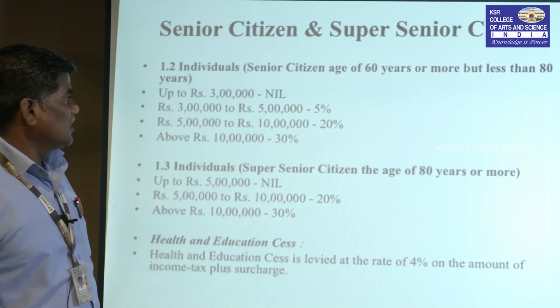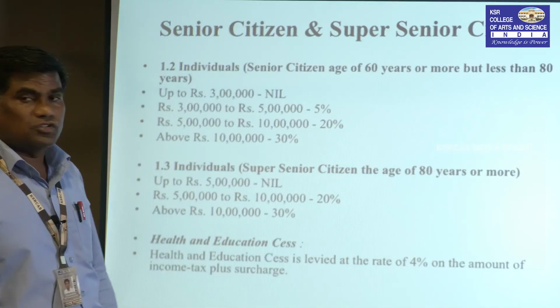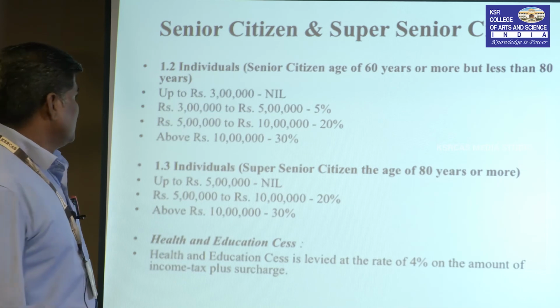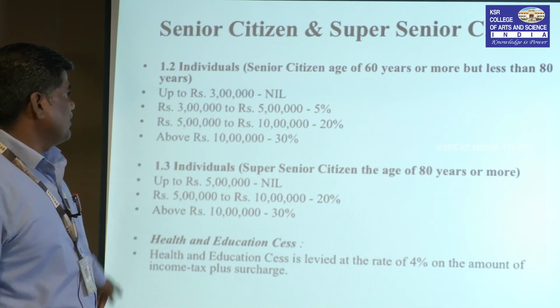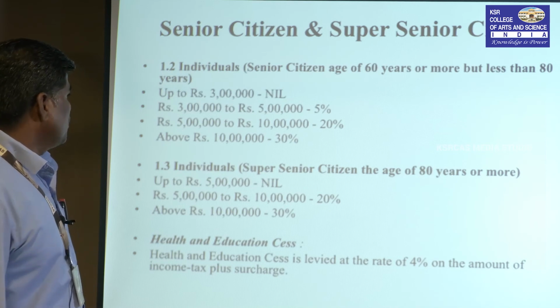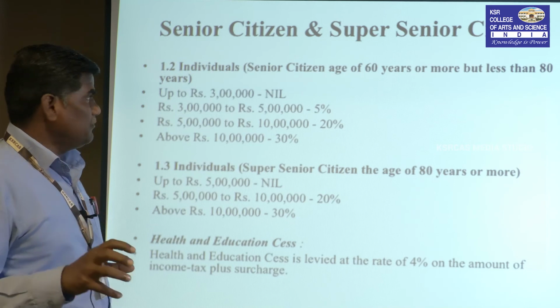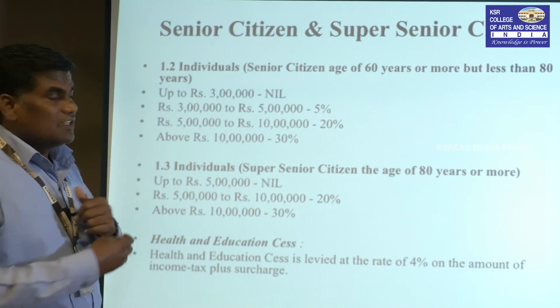The slab is up to 3 lakh, there is no tax liability, nil. 3 lakh to 5 lakh, 5%. 5 lakh to 10 lakh, 20%. Above 10 lakh, 30%.